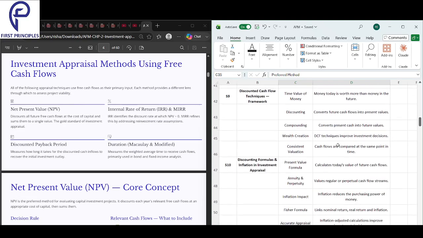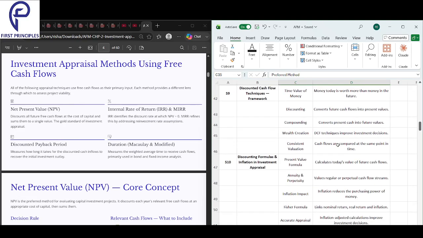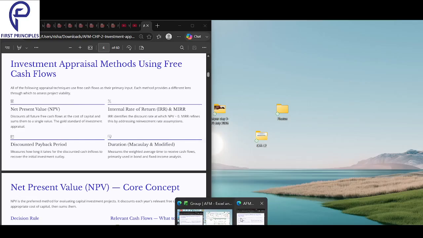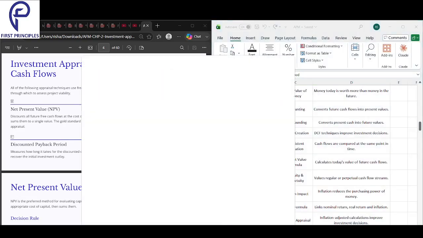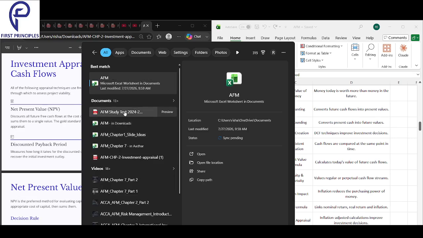Very important. Now discounted cash flow techniques, we'll get into this. But before that, we will see some sums here that we'll have from NPV V2 in the text. That will give us a good understanding about the topic.